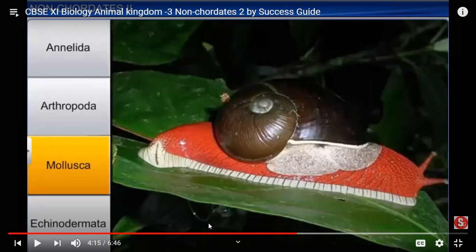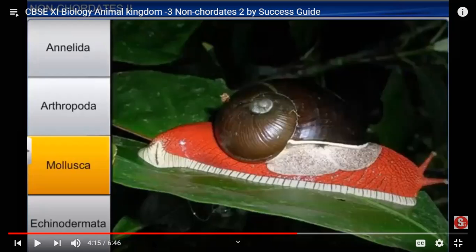They are terrestrial, but they cannot be found in a dry place. In the rainy season you will find them moving around outside the water. But octopus and some other examples you will find in the water. So you will find examples of mollusks in aquatic as well as terrestrial habitats.